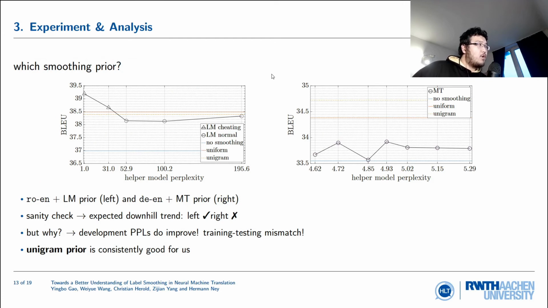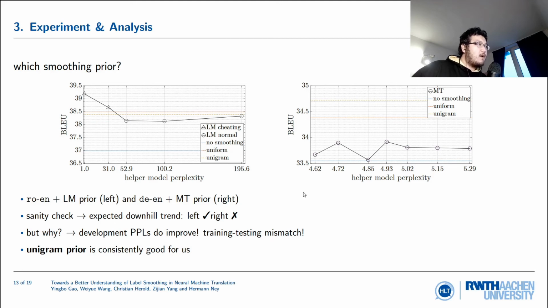Now, we could do uniform, unigram, or even more complicated models, like a language model at the target side or a translation model doing forward translation, all of which could give us a prior distribution. In these two plots, the left side is LM, the right side is MT, when we smooth with either LM or MT. The expectation is that as the helper model perplexity gets worse, the BLEU should also get worse. So, a downhill trend.